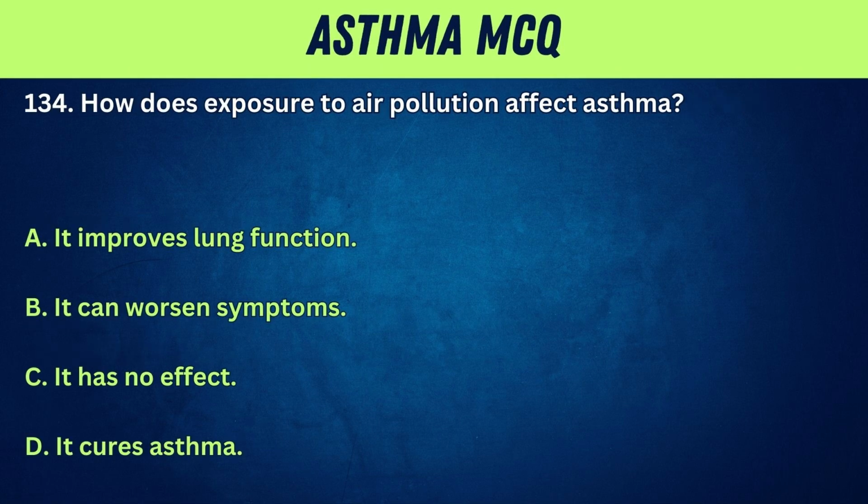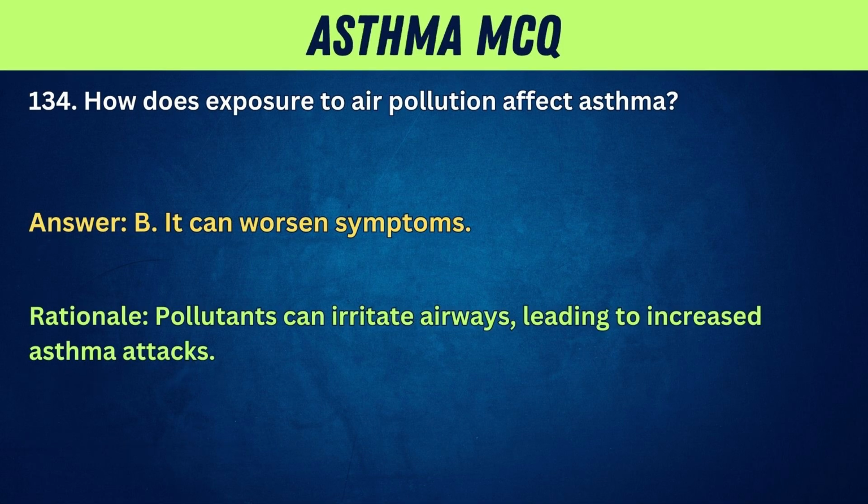134. How does exposure to air pollution affect asthma? A. It improves lung function. B. It can worsen symptoms. C. It has no effect. D. It cures asthma. Answer: B. It can worsen symptoms. Rationale: pollutants can irritate airways, leading to increased asthma attacks.